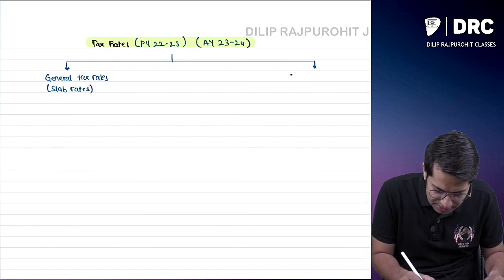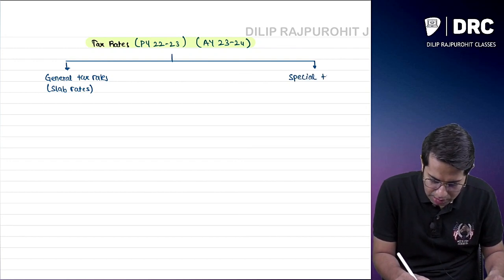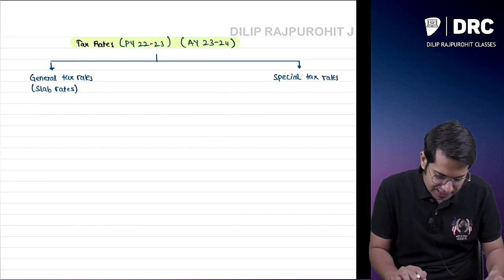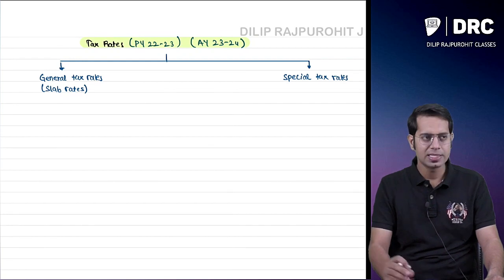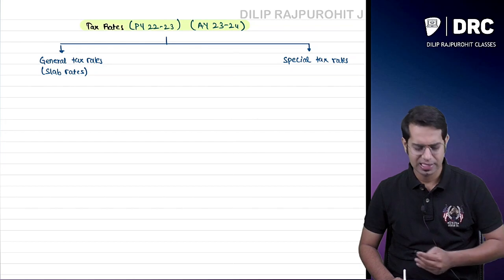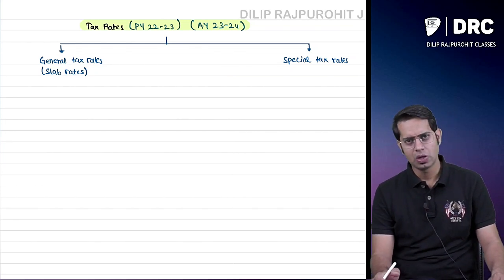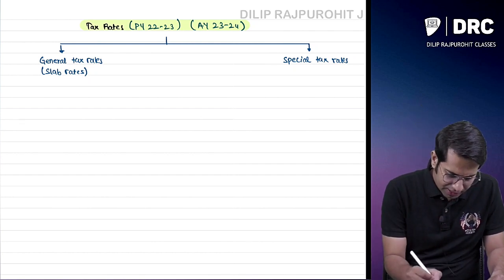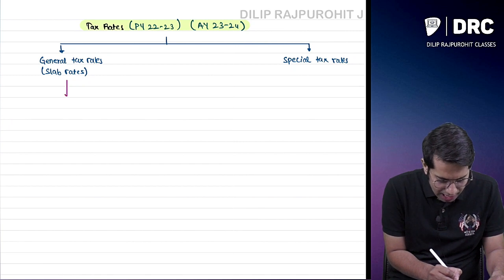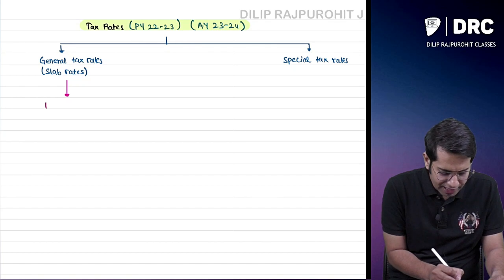And we have something called special tax rates. We have general tax rates as well as special tax rates. General tax rates are called normal tax rates, or slab rates. And we also have special tax rates. These general tax rates are given in our Finance Act.